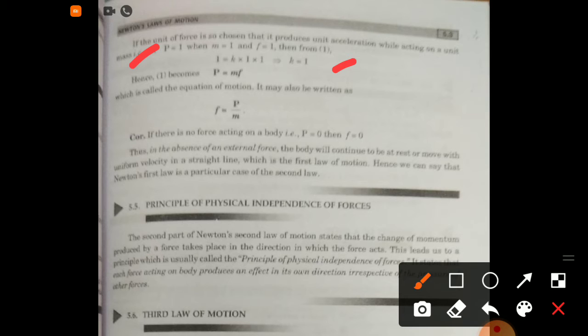Hence, the first becomes P is equal to m into f, which is called the equation of motion. It may also be written as force f is equal to P by m.